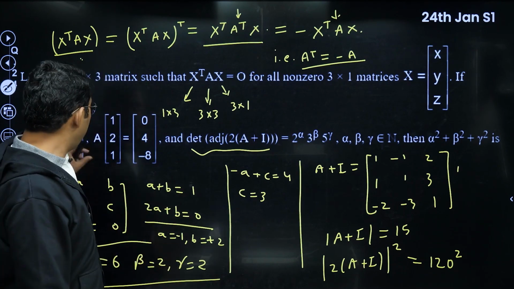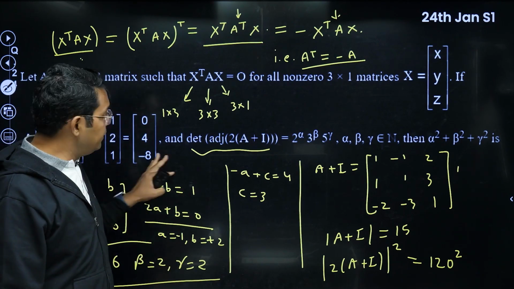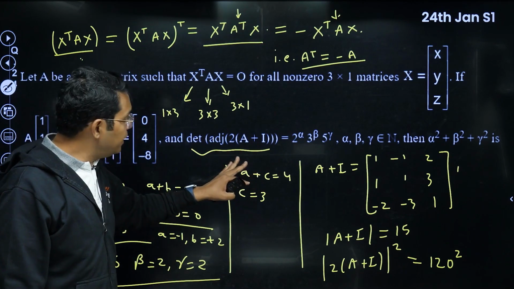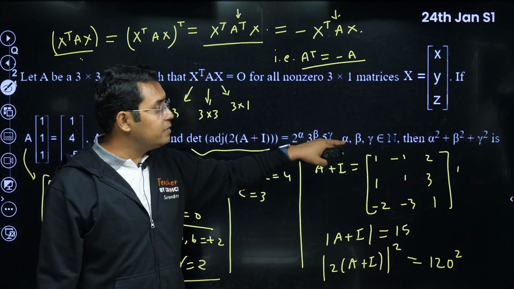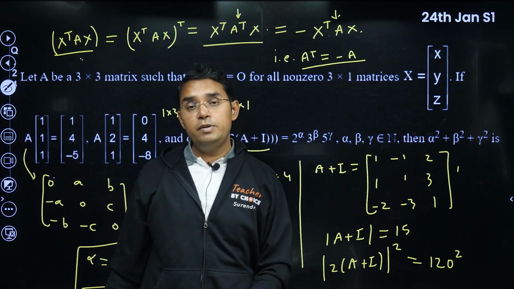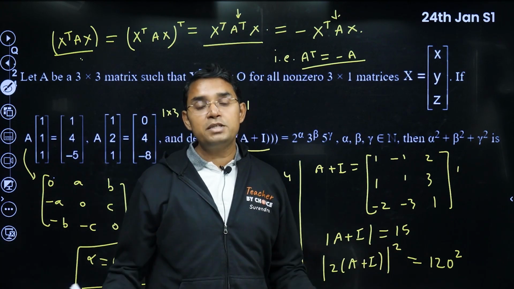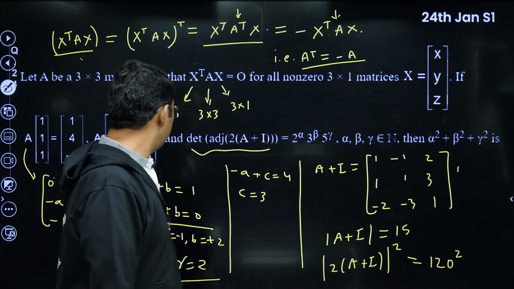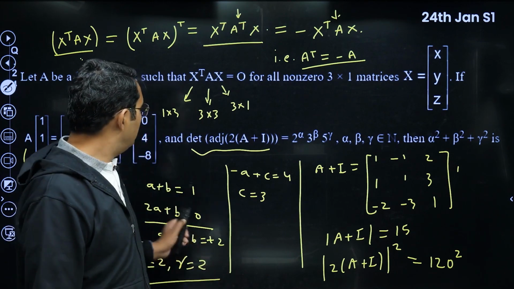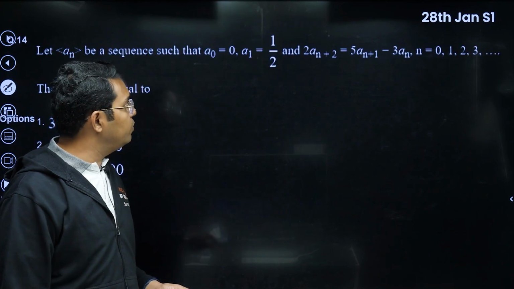And please see, even after getting this A, they want you to find A plus I, then they want to find the determinant of adjoint of 2 times A plus I, and then alpha, beta, gamma, then alpha square plus beta square plus gamma square. So you can see how much they are expecting from you. And at any step if you make any error, your marks are gone. So that is something that you have to take care of.